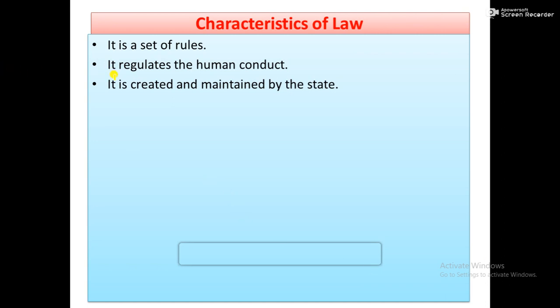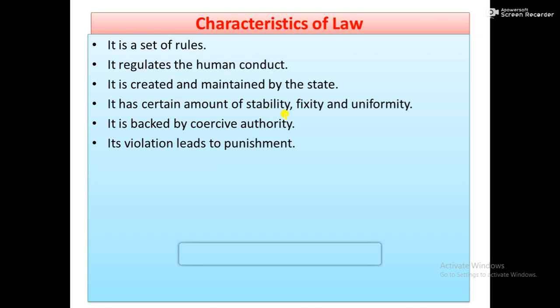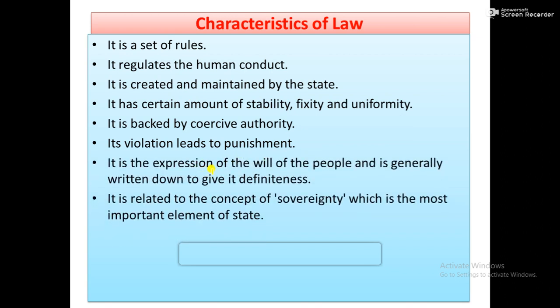Law, coercive law, is a set of rules. It regulates human conduct, human behavior, human external activities. It is created and maintained by the state, meaning the country. It has a certain amount of stability, fixity, and uniformity. It is backed by coercive authority. Coercive authority means sanctions. Its violation leads to punishment. Punishment means a kind of pain. It is the expression of the will of the people and is generally written down to give it definiteness. It is related to the concept of sovereignty, which is the most important element of the state.